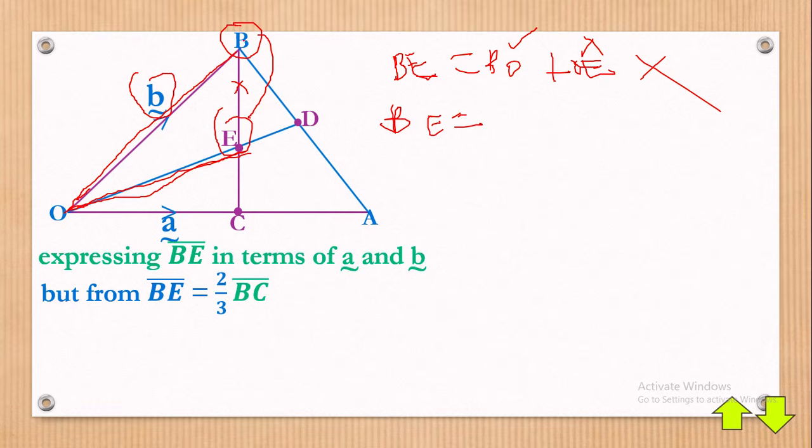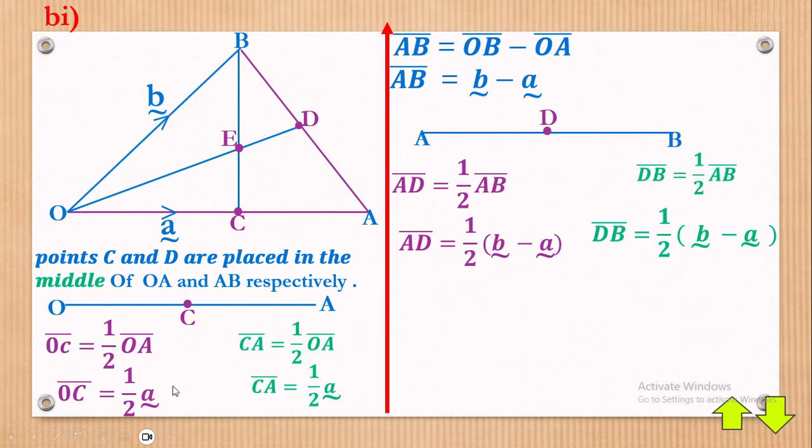How can we move from B to E? You will go via BD plus DE. You see that? Meaning from here up to this, then from there up to there. But then just ask, do you have BD? Yes, we have BD, right here.